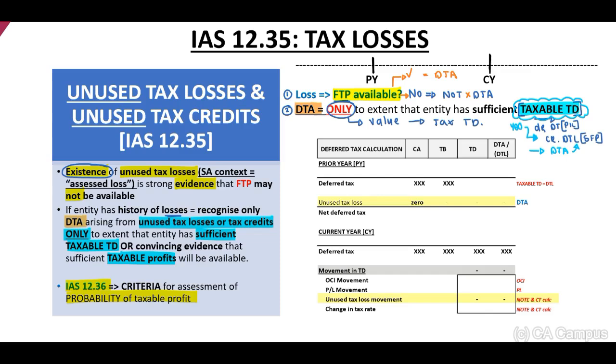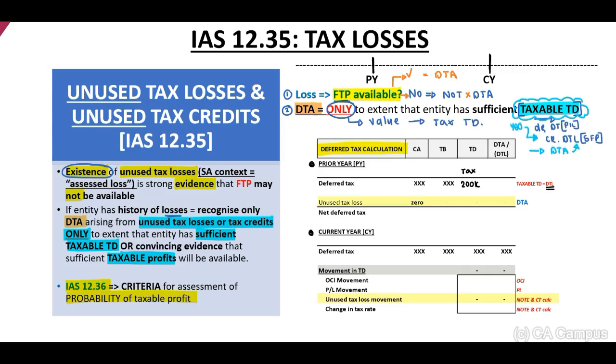When you look at our deferred tax calculation, I've included my prior year as well as my current year. Now, let's have a look at the prior year scenario. Let's say, for example, we have calculated a taxable temporary difference of 200,000, therefore we may recognize a deferred tax liability.